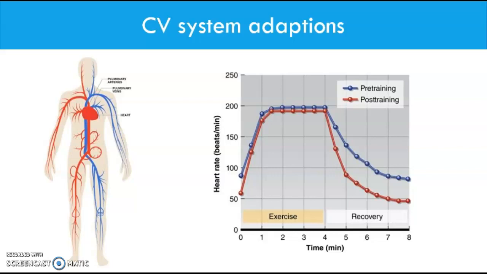The number of capillaries located around the body increases, especially around the heart and the skeletal muscles. This helps to allow for more diffusion of oxygen moving from the blood into these muscles. It also helps to remove carbon dioxide. The heart requires extra capillaries to diffuse oxygen into it, as the heart itself is a muscle that requires oxygen to pump itself before it pumps the rest of the blood around the body.